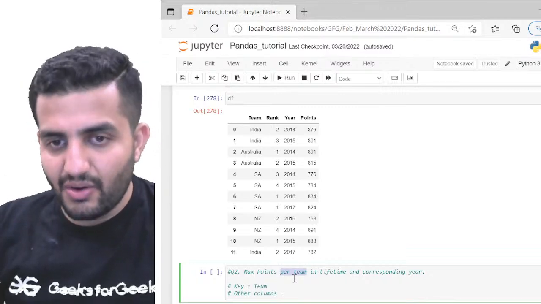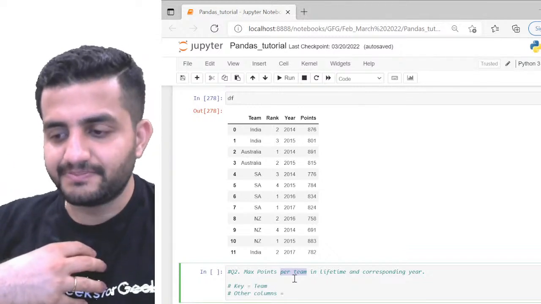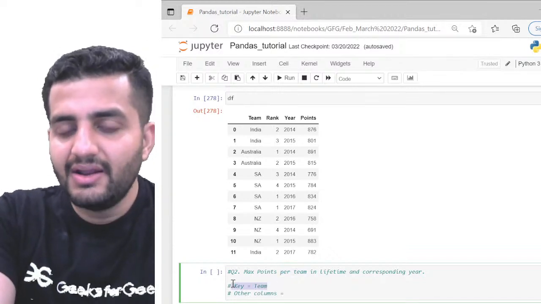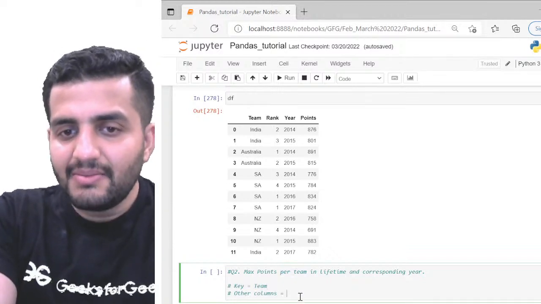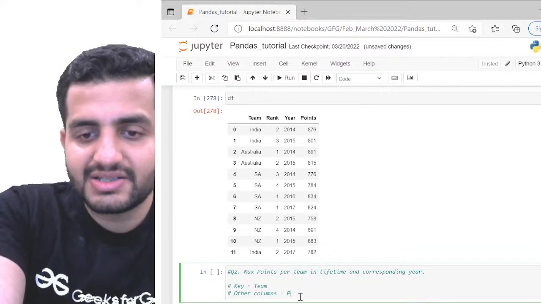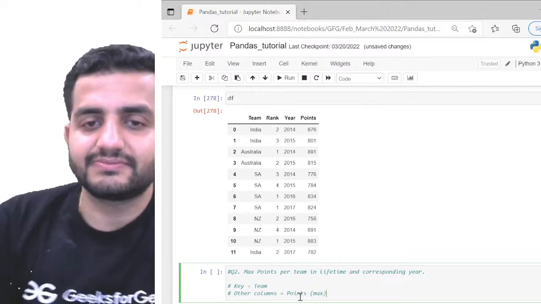Whenever the team got the maximum points, get that for me. So the key here is team. The other column would be points, and on points I want the max.